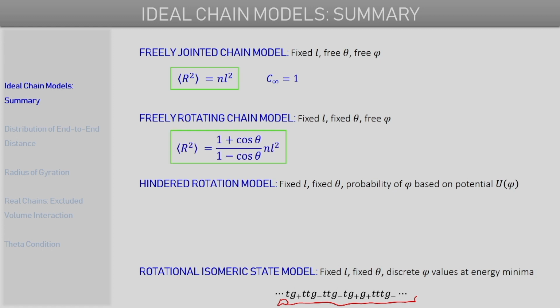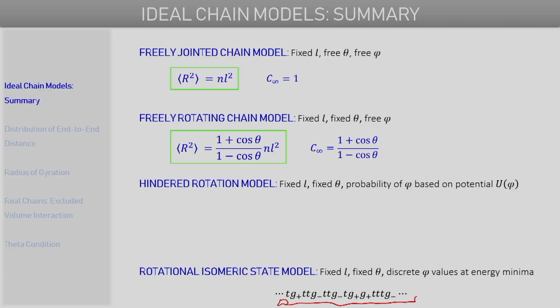Similarly, for the freely rotating chain model, the mean square end-to-end distance is still proportional to NL squared, but with a proportionality constant that is a function of the fixed bond angle theta, and the characteristic ratio is defined as (1 plus cos theta) by (1 minus cos theta), which is greater than 1.